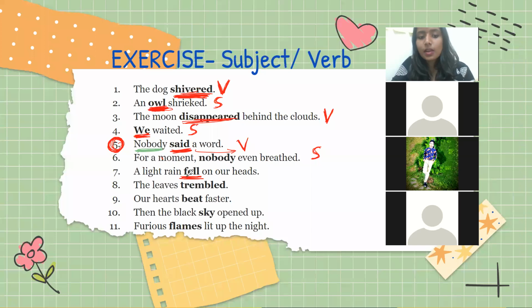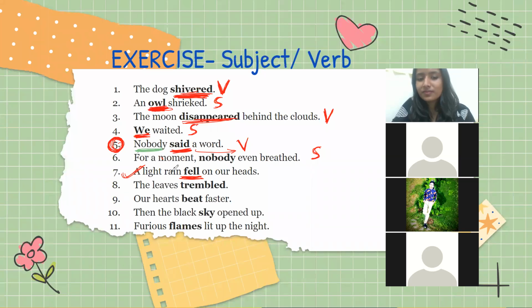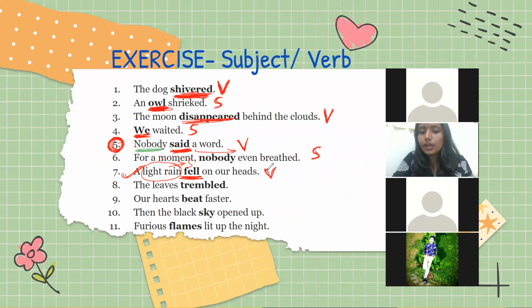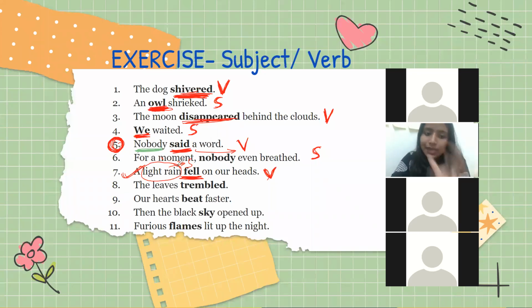Ma'am, subject. How is it subject? क्या ये पूरे सेंटेंस में गिरने की बात कर रहे हैं या ये पूरा सेंटेंस है किसके बारे में? ये पूरा सेंटेंस किसके बारे में है guys? Anyone can answer? Ma'am, light rain. This full sentence is about light rain, हल्की सी बारिश. It's about very light rain that is falling. That is the subject. Rain is the subject. Fell will be verb. Got it, Alia? Verb, क्योंकि गिरने की बात ओवरऑल इसमें रेन की बात कर रहे हैं.